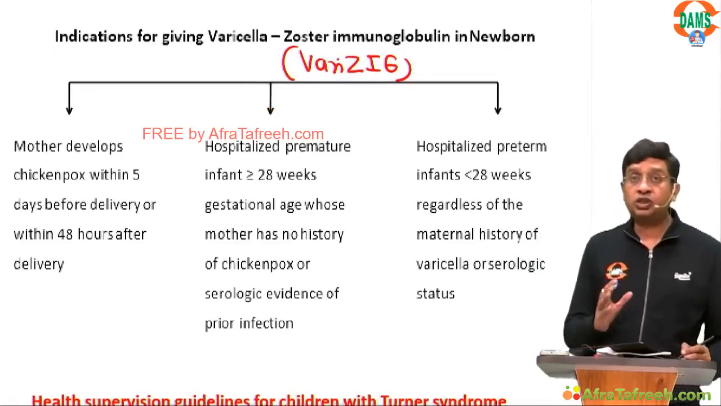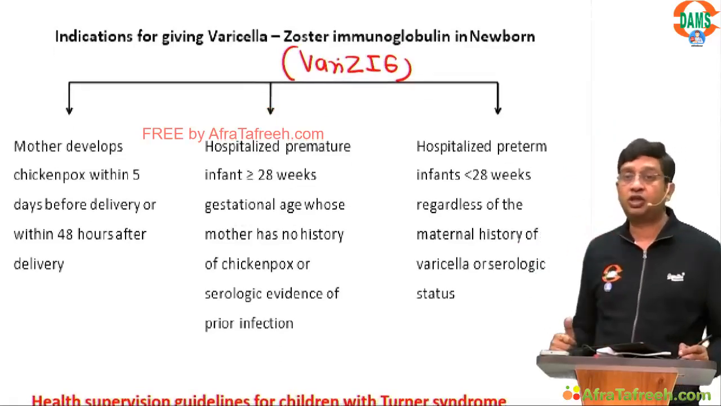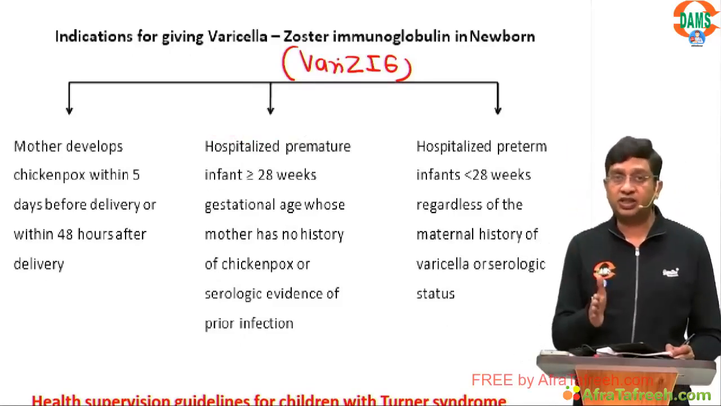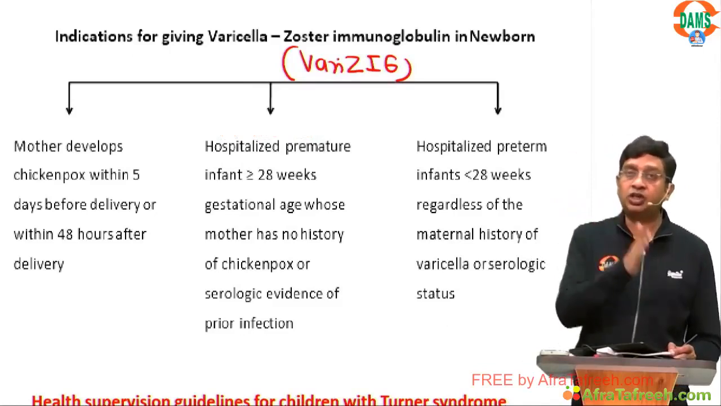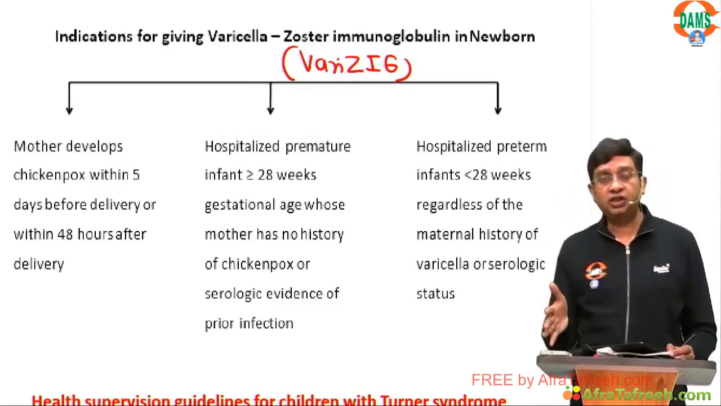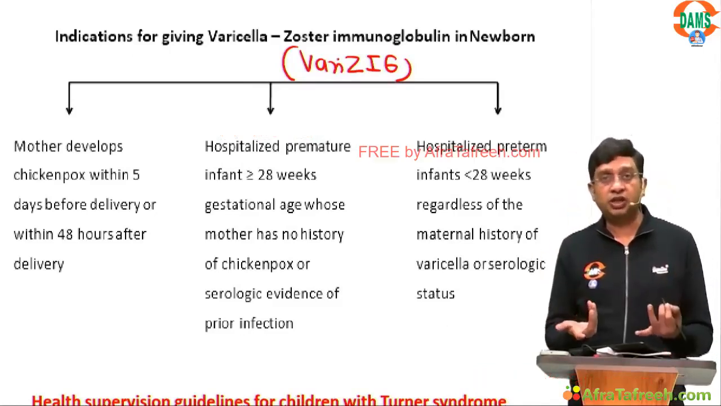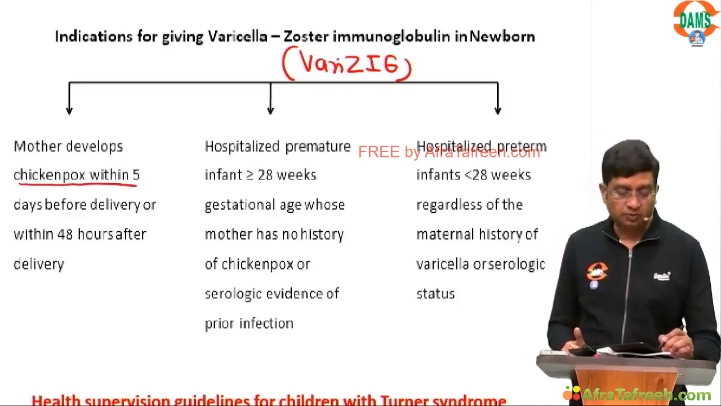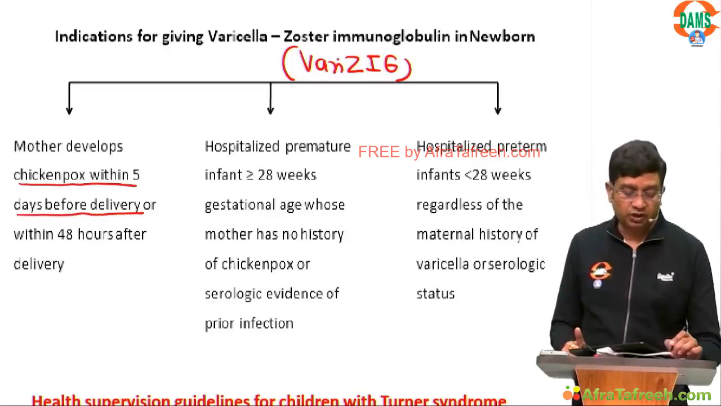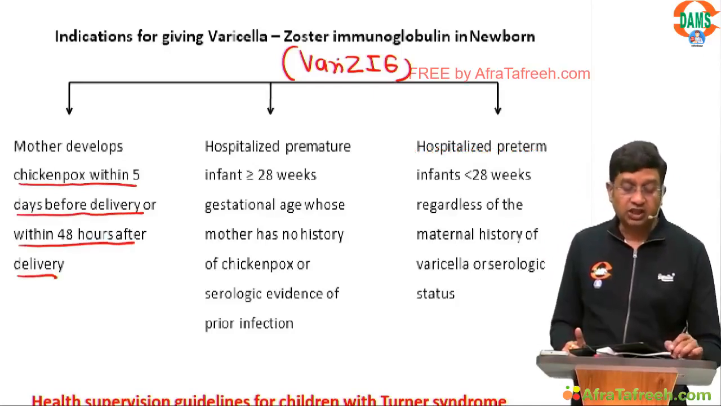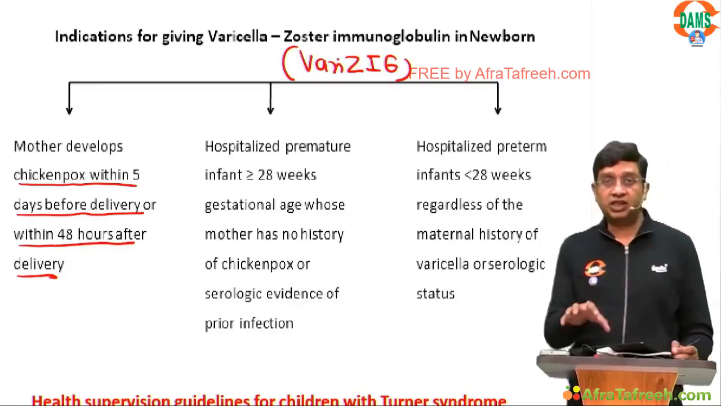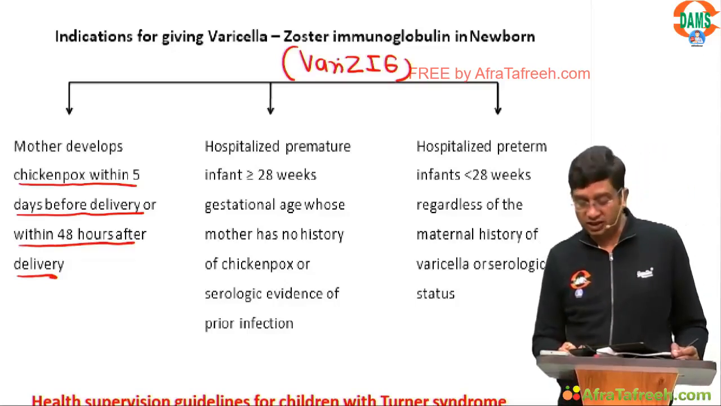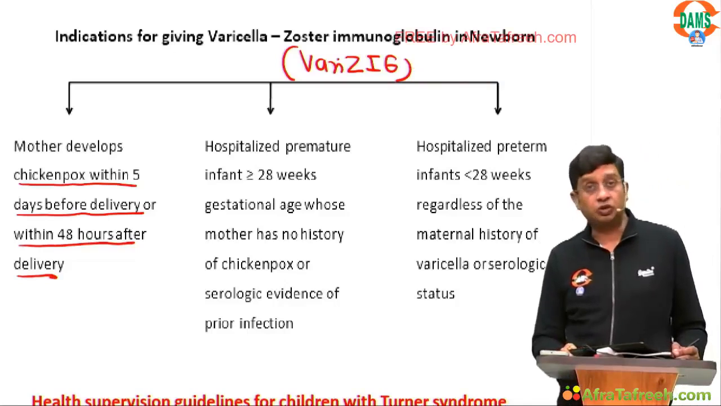If you see what is the most dangerous period for neonatal varicella, we say it is if the mother gets varicella 5 days before delivery to 2 days after delivery. So in the most dangerous period, you will definitely give Varizig. What we say is, the mother develops chickenpox within 5 days before delivery or within 48 hours after delivery. If the mother is getting chickenpox here, you go for giving Varizig, varicella zoster immune globulin.